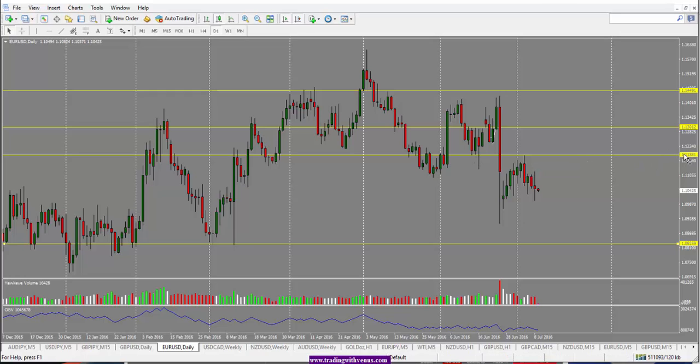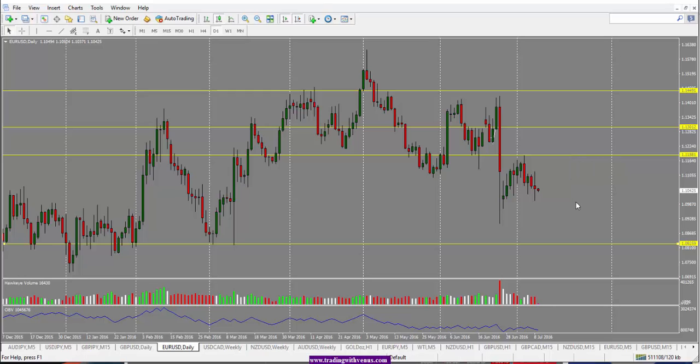Price went and rejected at this 1.1800 level, and since then we have dropped a bit. For now though, we would look for a potential pullback into this 1.1818 level again. If the price comes and rejects here, that could provide us a selling opportunity.